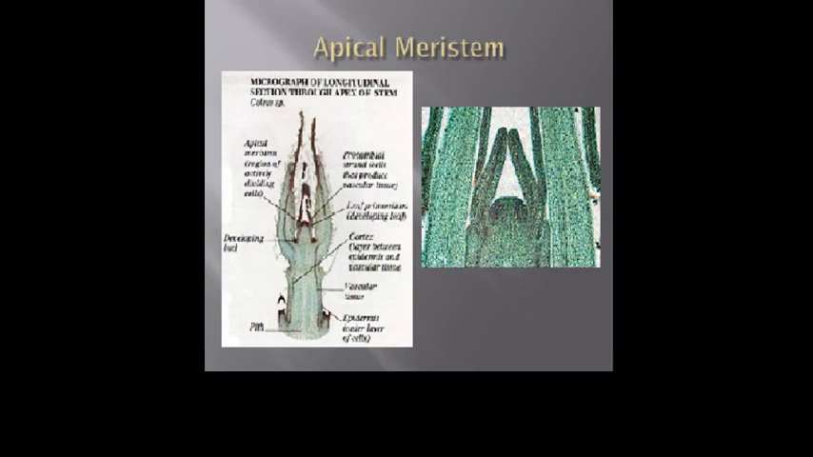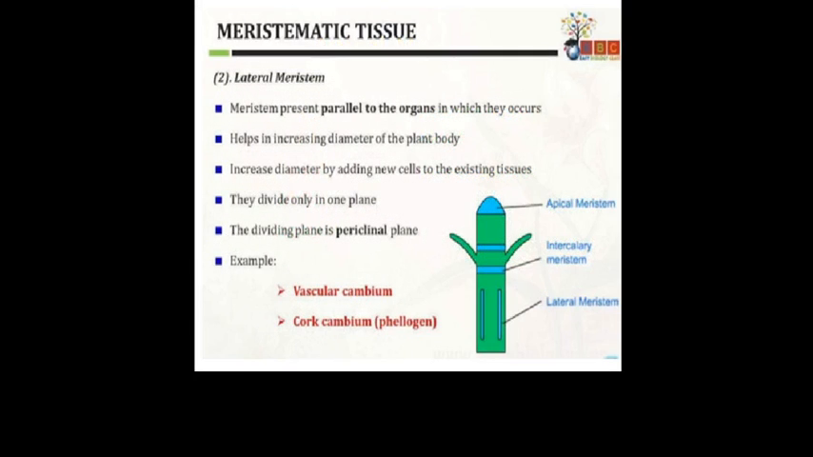Then here is the diagram of the apical meristem. Here you can see the different regions, the pith, the apical meristem, and how the growth is increased. Then the lateral meristem. Here you can see the apical meristem, lateral meristem and intercalary meristem. The lateral meristems are present below the apical and intercalary meristem, parallel to the organ in which they occur.